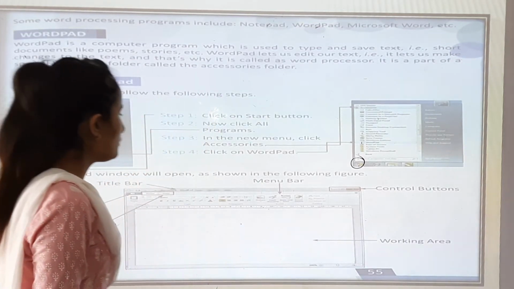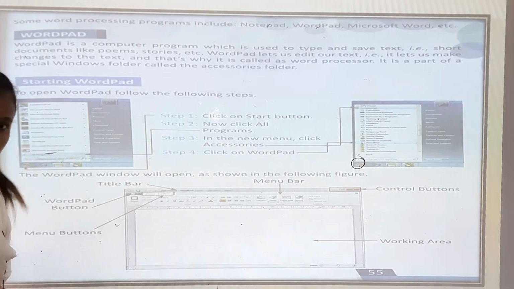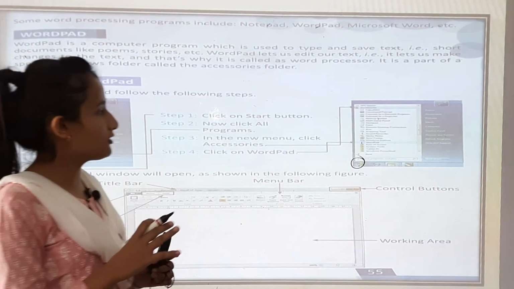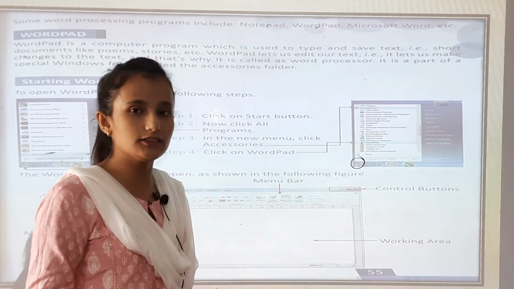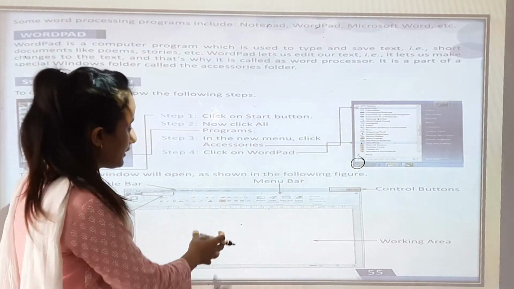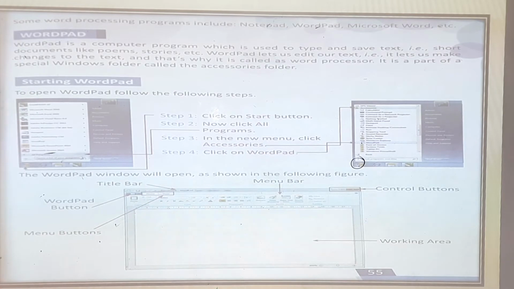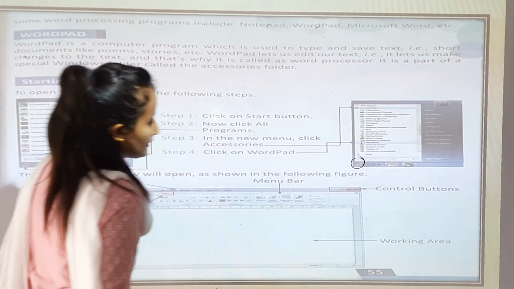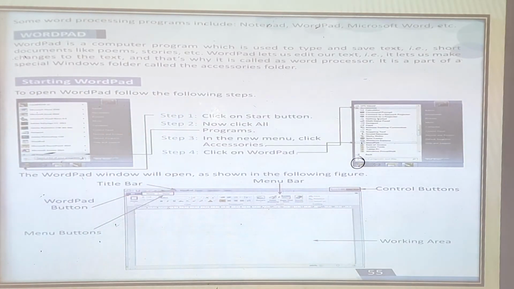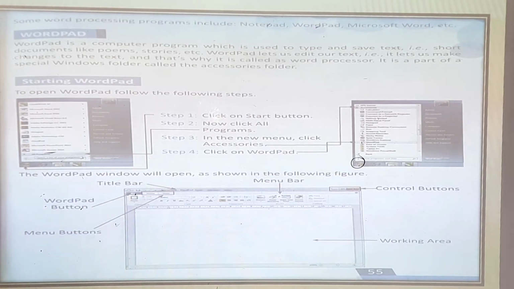Okay, now these are the features that you can see on your screen. When you have done all this step by step, this is what will appear on your screen: Wordpad. These are the features: title bar, menu bar, control buttons, work area, and menu button.